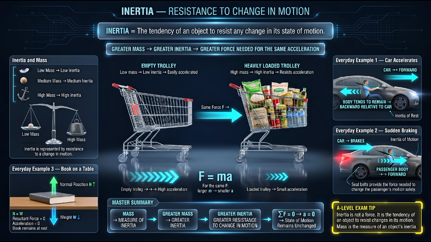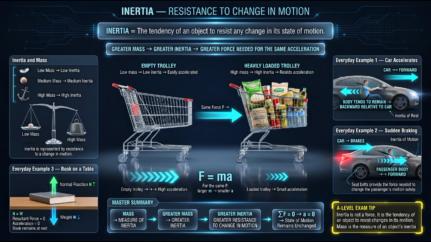The greater the mass of an object, the greater its inertia, and therefore the greater the resistance it offers to a change in its motion. The relationship between mass and inertia is very important in Newtonian mechanics. A low-mass object has relatively low inertia, while a high-mass object has relatively high inertia. For example, a small feather has very little mass and therefore very little inertia, while a heavy anchor has a much greater mass and therefore much greater inertia. This means that a larger force is generally required to produce the same acceleration in a more massive object.